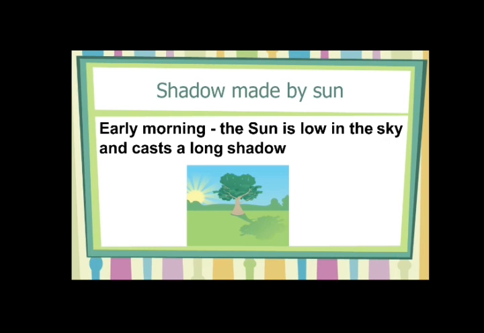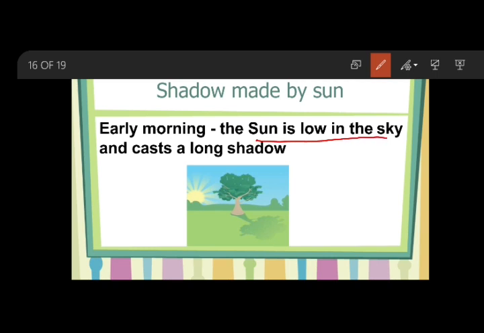The distance between you and the sun in the early morning will be large. So that is why your shadows are larger. The sun is low in the sky, so there is a large distance between the object and the sun. My dear children, don't get confused by this sentence and the distance between the object and your light source. Here, the sun is low in the sky, it means it is just rising. So obviously the distance between the object and the sun will be high enough. That is why your shadow will be longer.